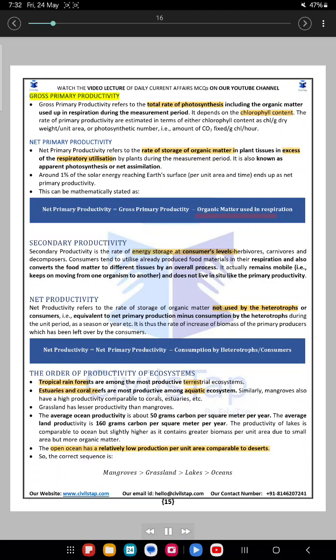Gross primary productivity. Gross primary productivity refers to the total rate of photosynthesis, including the organic matter used up in respiration during the measurement period. It depends on the chlorophyll content. The rate of primary productivity is estimated in terms of either chlorophyll content, as CHL per gram dry weight, unit area, or photosynthetic number, i.e., amount of CO2 fixed per gram CHL per hour.